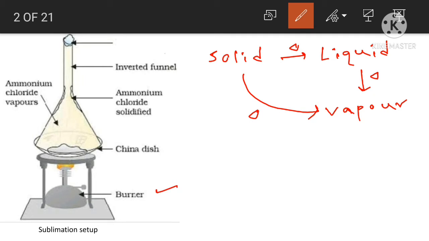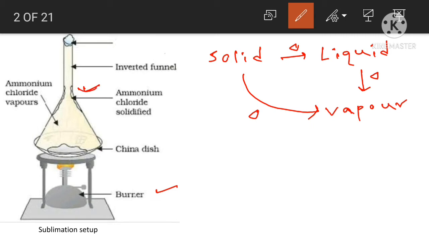If you heat an organic compound, here ammonium chloride is taken, it will convert from solid to vapor directly, and after cooling it solidifies like this.